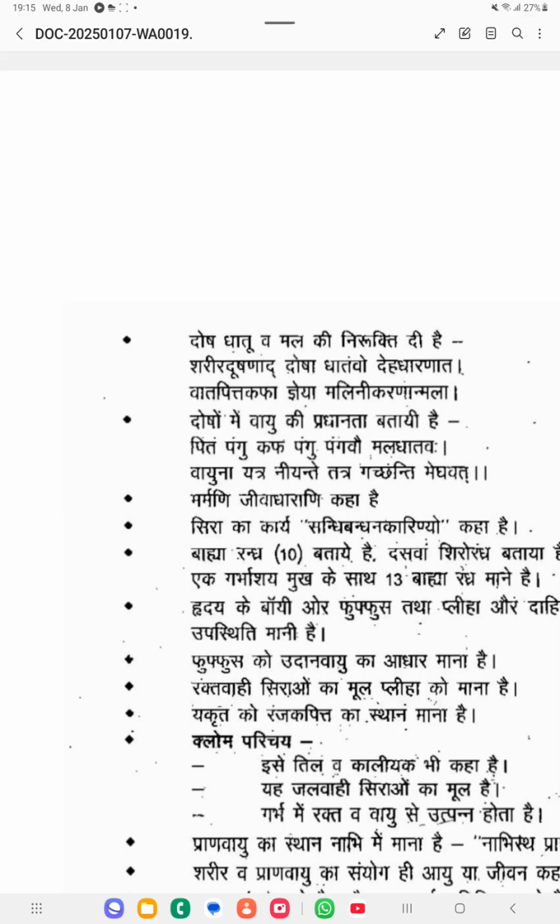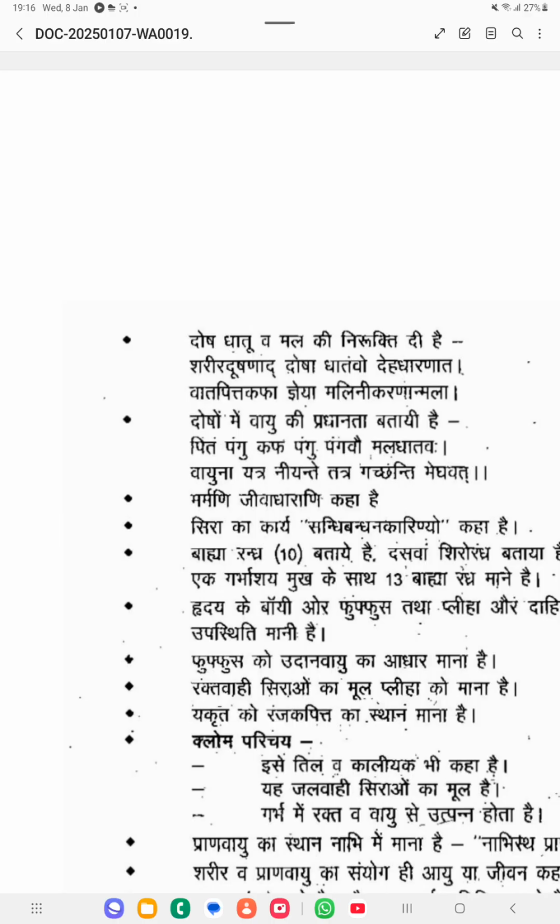Then marmas he has explained in Sharangadhara Samhita. So he is calling marma as Jeevadharani. So Jeevadharani is a synonym of marma, that is mentioned by Sharangadhara. Then Sira Karya Sandhi Bandhana Karanyo. The function of the sira is sandhi bandhana karinyo, like it helps in the sandhi bandhana. Okay, that is the function of the sira.